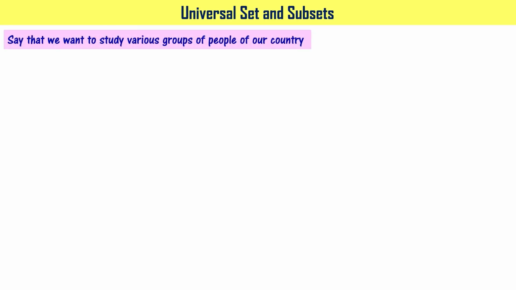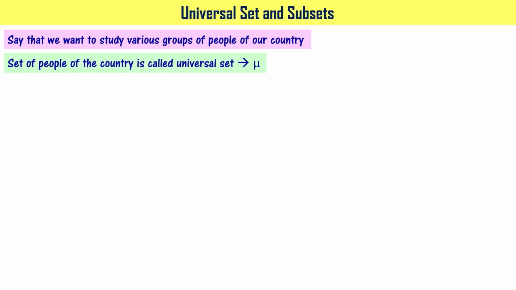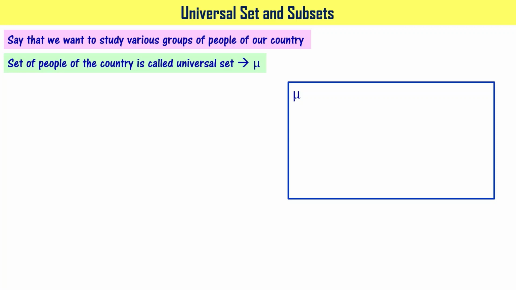Let's further understand about the universal set and subsets. Say that we want to study various groups of people of our country. So the total population of the country is going to be our universal set, right? That can be shown using a rectangular box and denoted using mu. And let's say that I have a subset of that, the set of students.